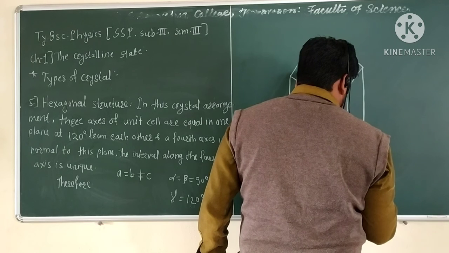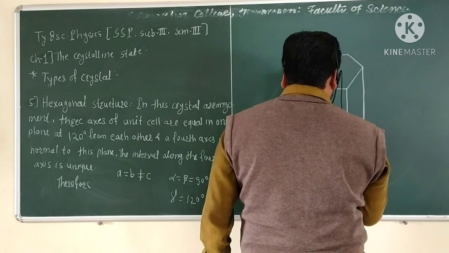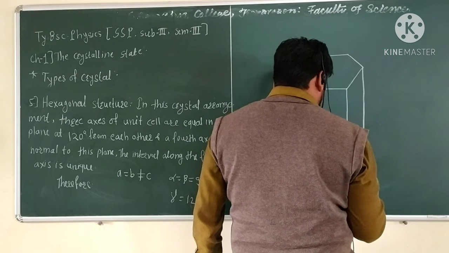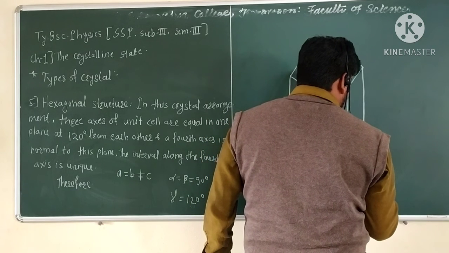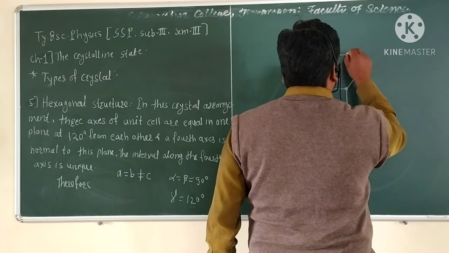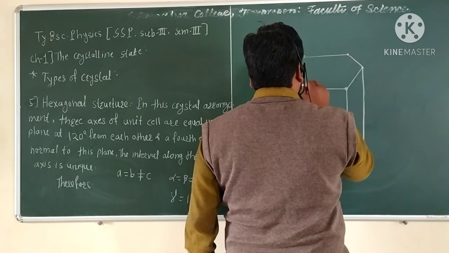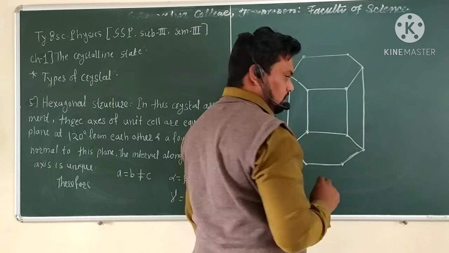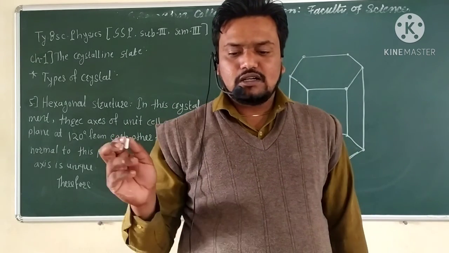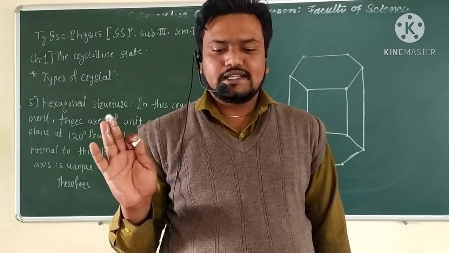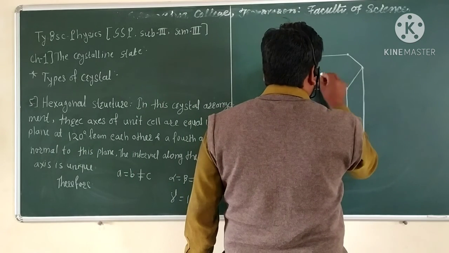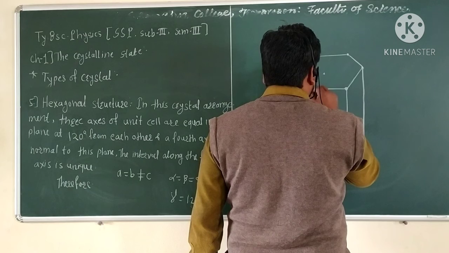So this is considered as the benzene ring, with lattice points situated at the corner points, and this is the hexagonal structure, where alpha and beta are 90 degree, and the third side is different from these, so A is equal to B,